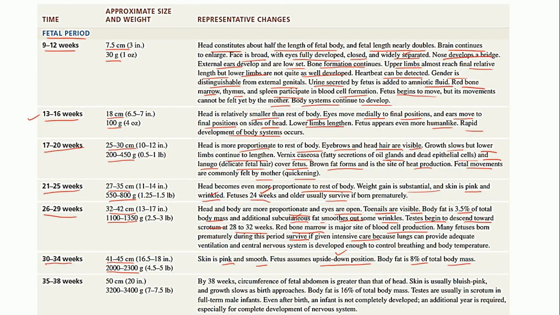Then coming to 35 to 38 weeks, that is near term. The size is 50 centimeters in length and the weight is 3200 to 3400 grams. By 38 weeks, the circumference of the abdomen of the fetus is greater than the circumference of the head. So now the baby is fully grown. The skin also has a bluish pink appearance, and the growth will slow as the birth approaches.